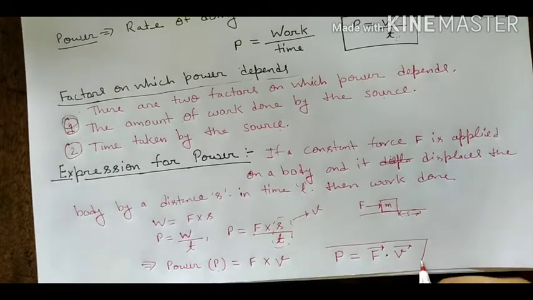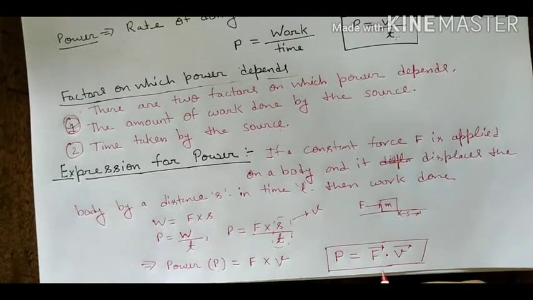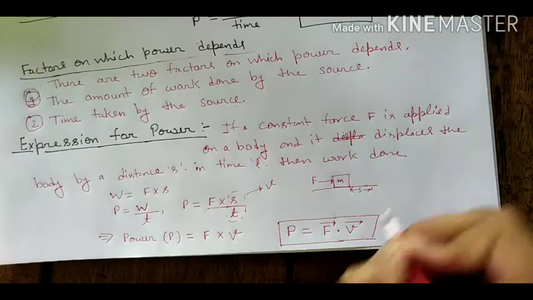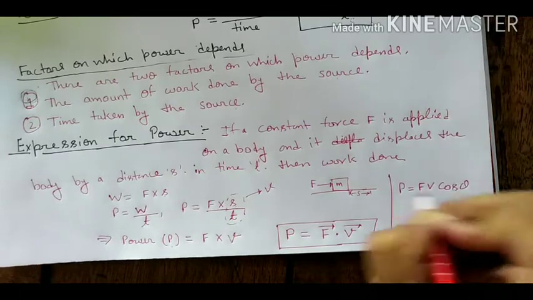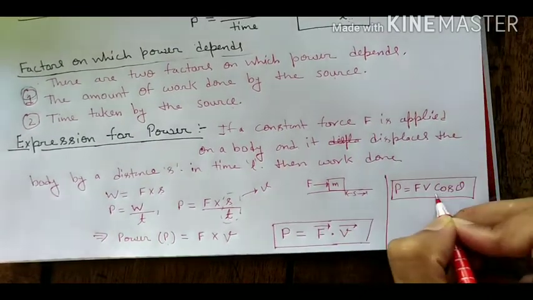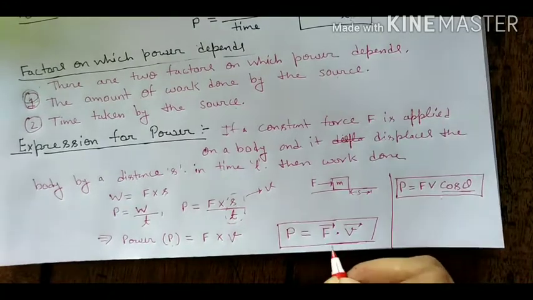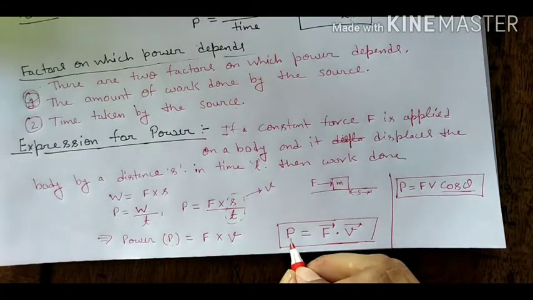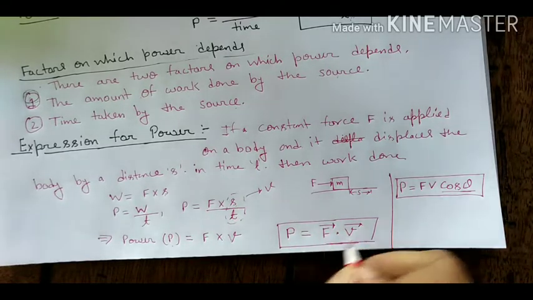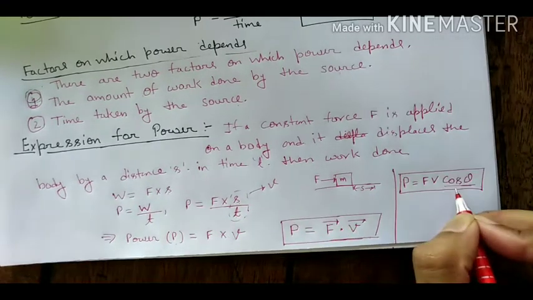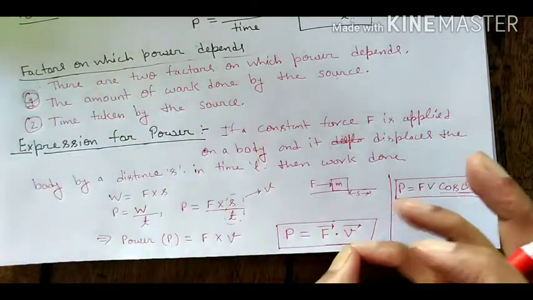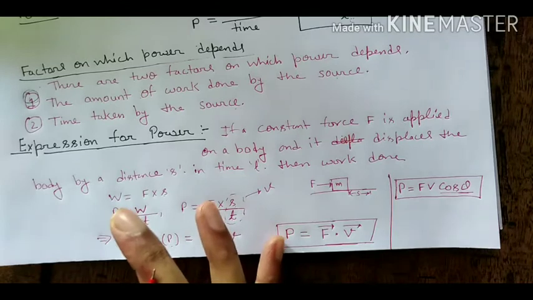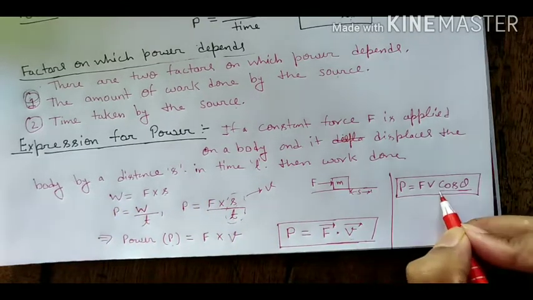So this is the expression of power in the form of force and velocity, and in the form of magnitude we can also write P is equal to F into v cos theta. This is the other formula. Why cos theta? It comes from vector multiplication. When two vectors are multiplied and the result is a scalar quantity, the product of two vectors A dot B is equal to AB cos theta. In class 11th you will study this in detail in the chapter on vectors.